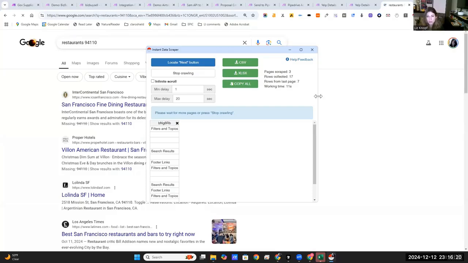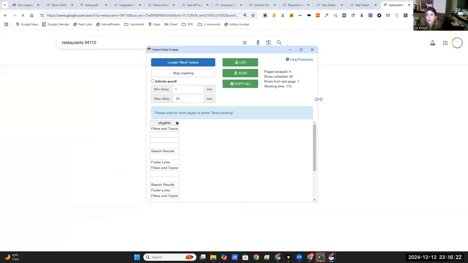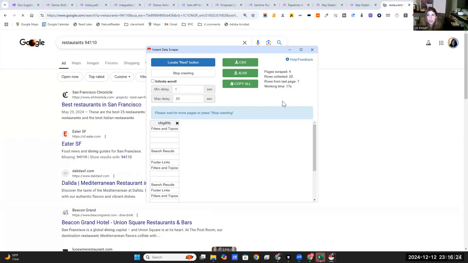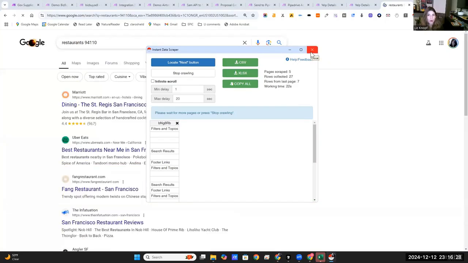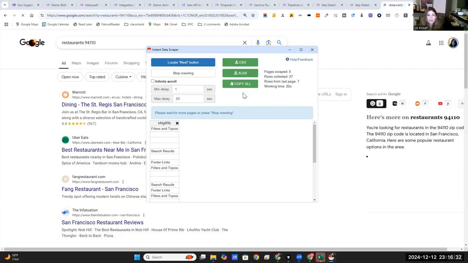There's a gazillion other tools if you just Google scrapers. So find one you like. There are a bunch. There's Chrome extensions and a bunch of other stuff. So if you're on a site and you want to scrape it, there's going to be tools available. And yeah, that is all for today.